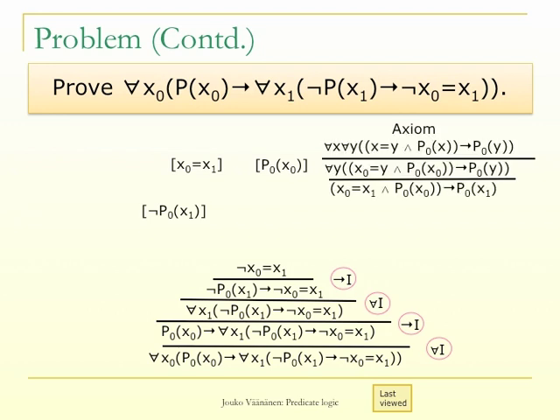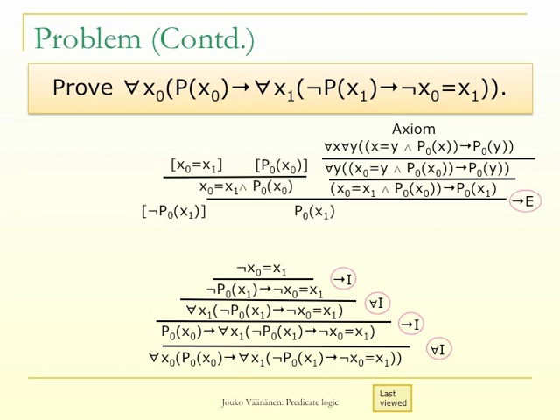From the identity axiom, we get that if x0 is equal to x1 and p0 x0, then p0 x1. And from x0 equals x1 and p0 x0, we get p0 x1. Now we have a contradiction, and from the contradiction we can use negation introduction, and we are done.